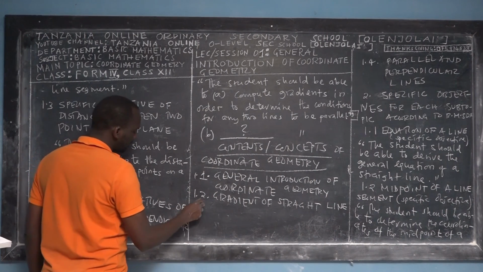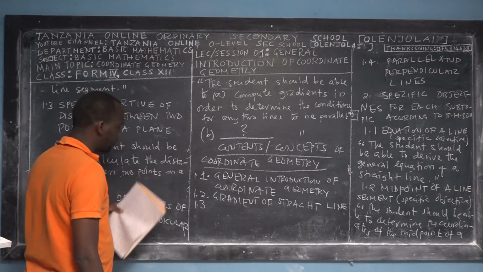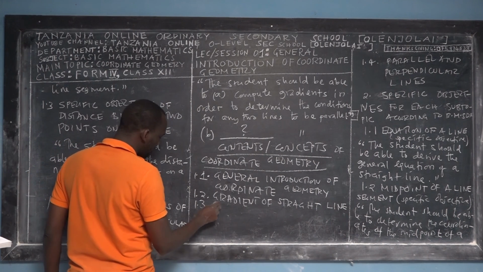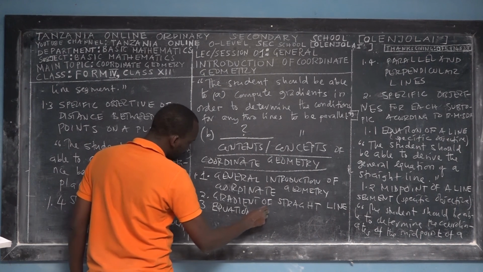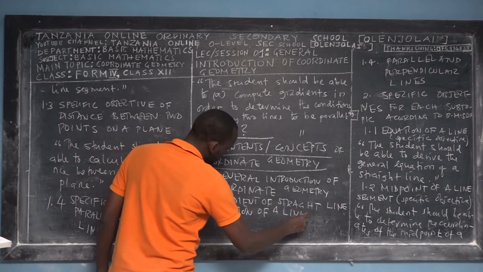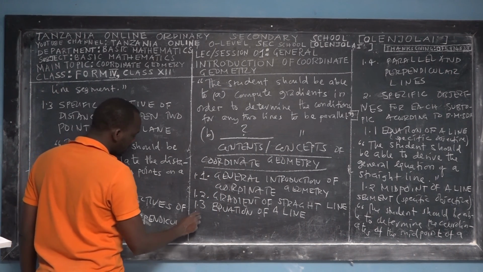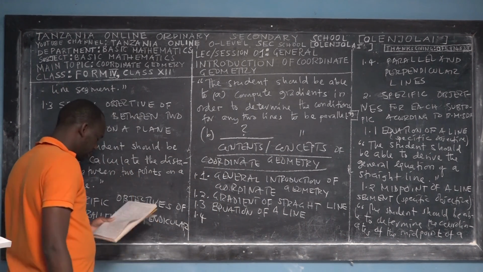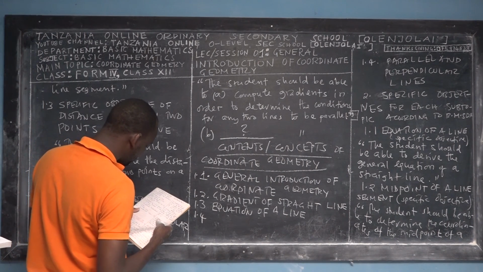Then the next subtopic is 1.3, called the equation of a line. Then we have 1.4.